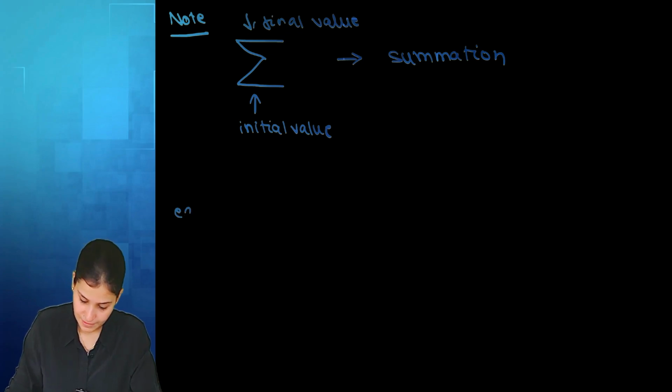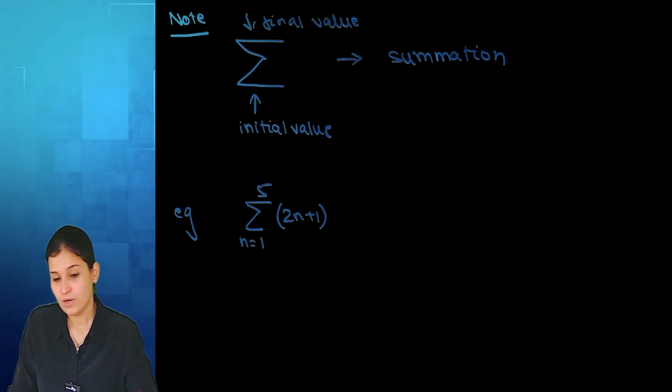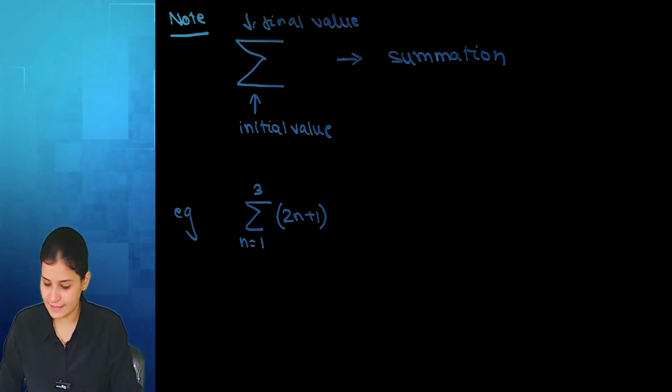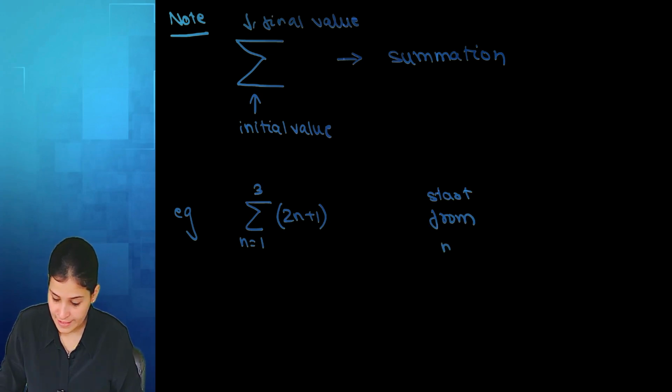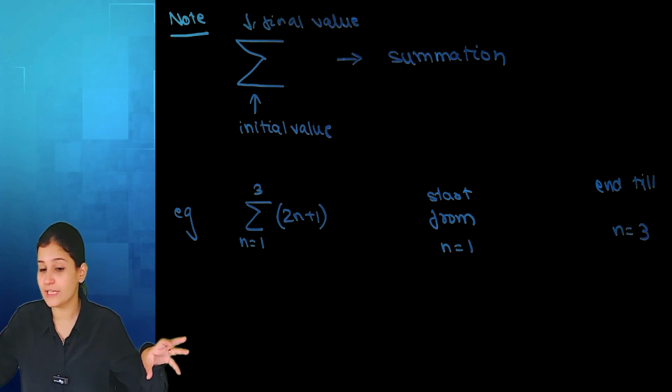For example, summation 2n plus 1, n equal 1 to 3. So what it means is start from n equal 1, end till n equal 3. So from 1 to 3, put all the values.